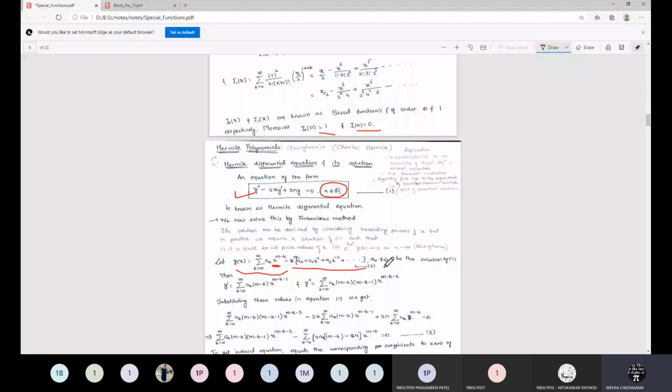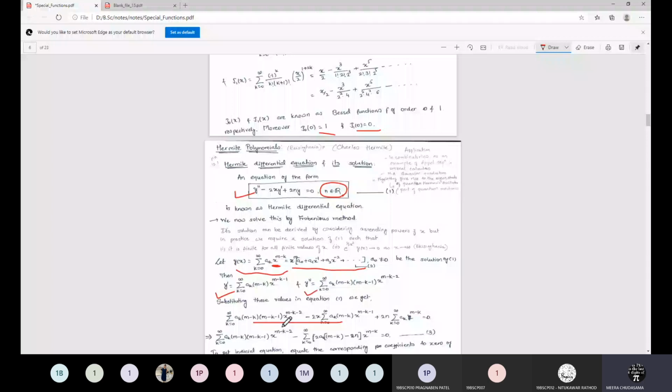If you are considering the ascending powers, at that time, if you remember, we consider the lowest power of x to have the initial equation. When you consider the descending order of the powers of x, at that time we will consider the highest power. So you have to consider it in the opposite direction of the method, right? Here y'' is given by this particular series, and y' is given by this particular series.